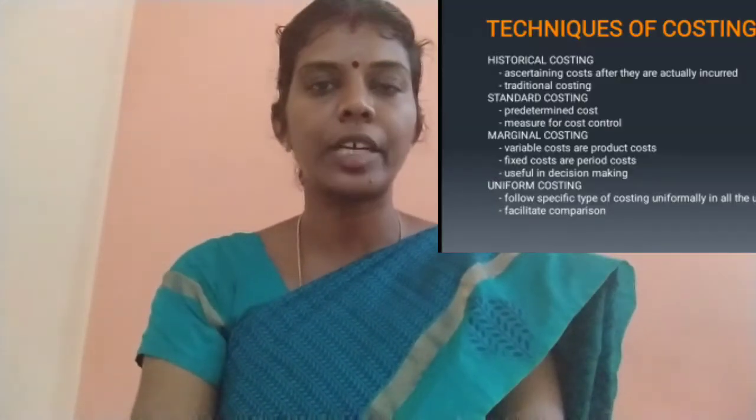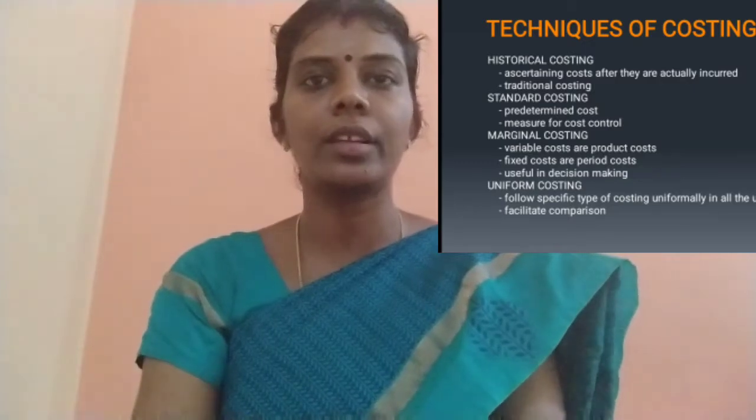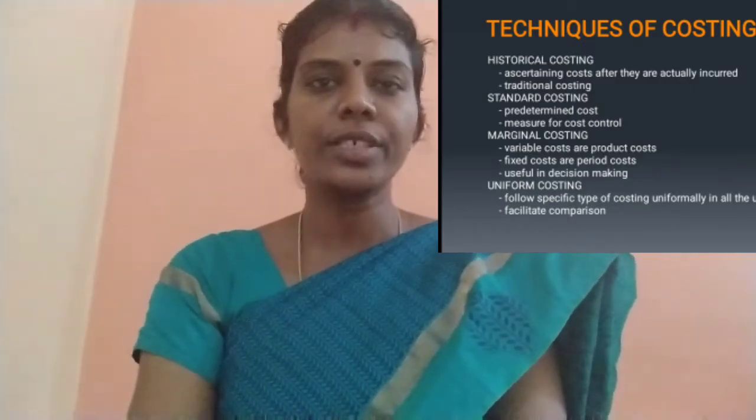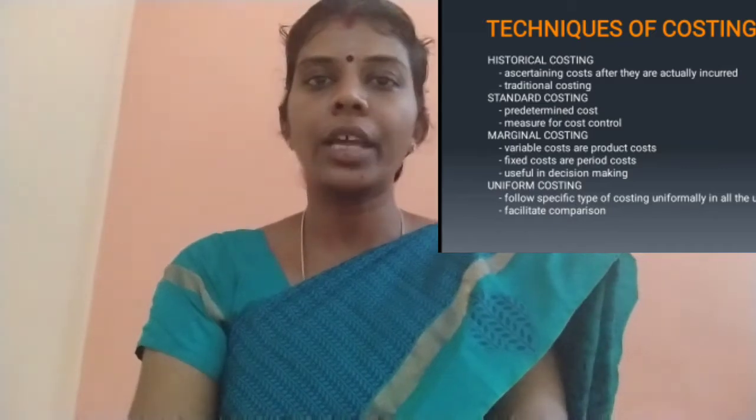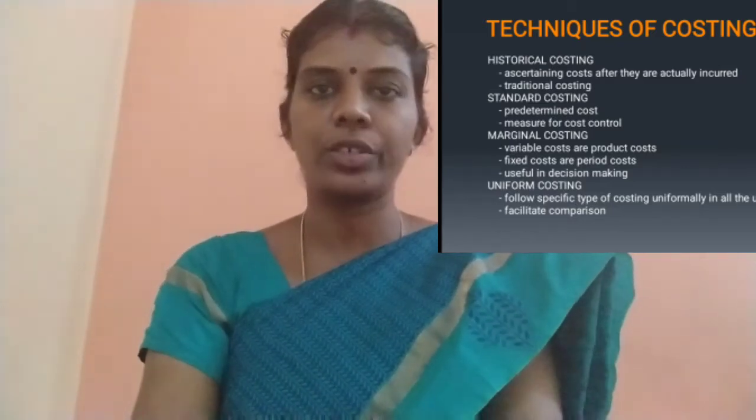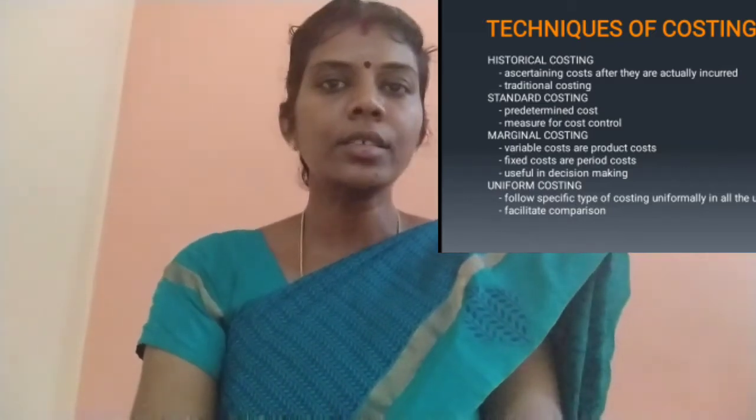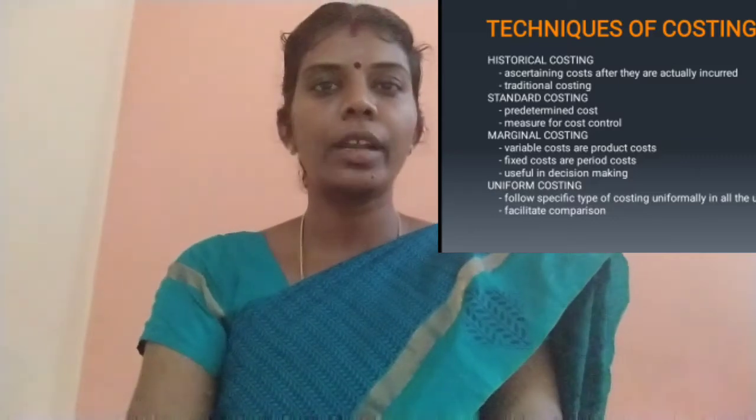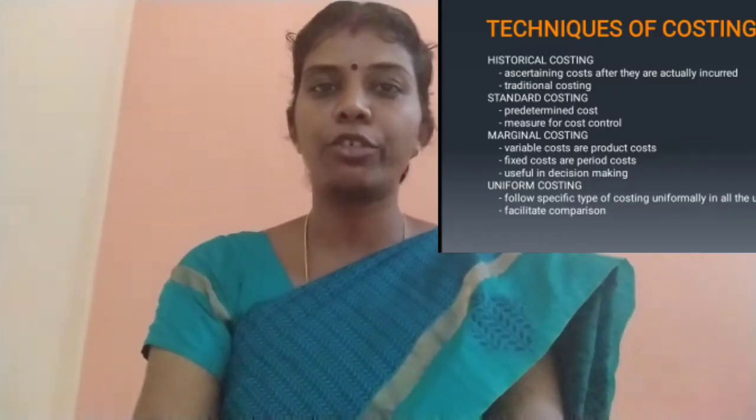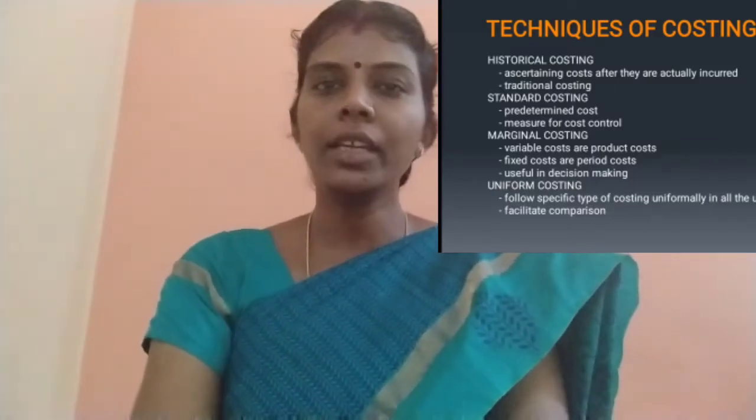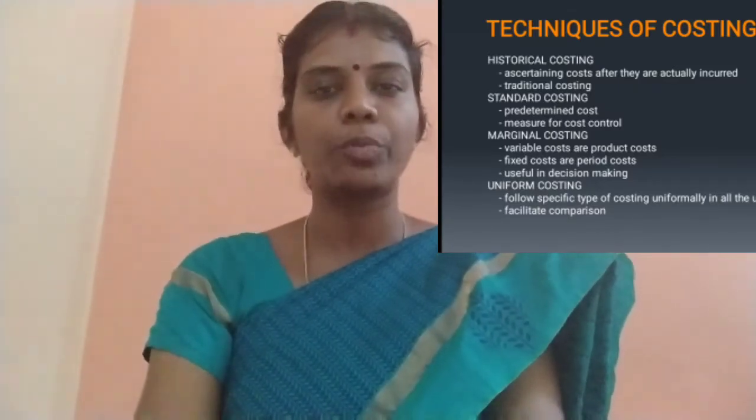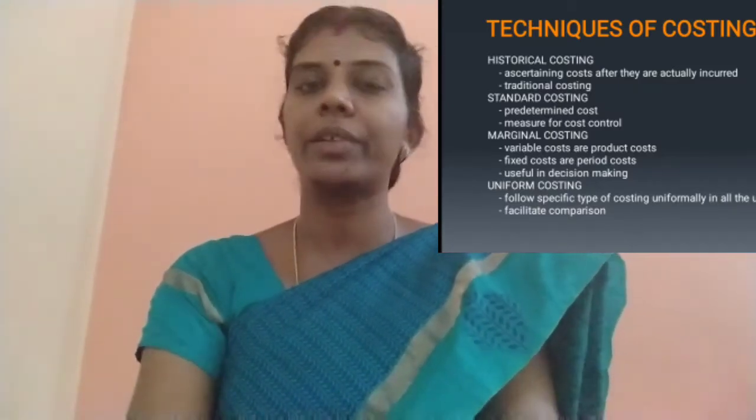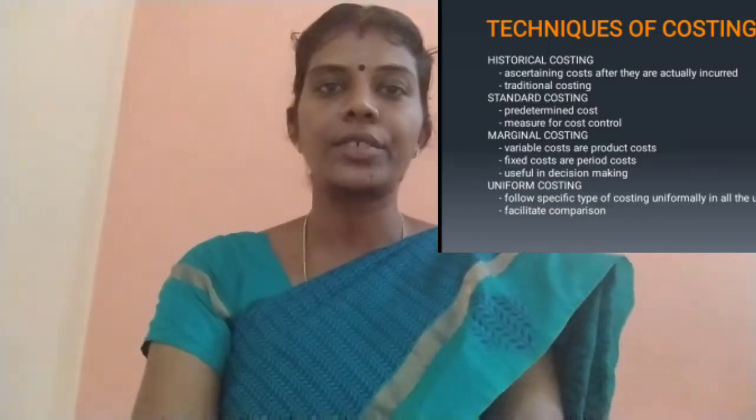The next one we are going to see is techniques of costing. There are 4 techniques of costing available. First one is historical costing. It is also known as traditional costing. Under this technique of costing, the cost price of a product can be ascertained only after the production is over. Usually, in cost accounting, we use a cost account for estimating the cost price of the product for the purpose of cost control. But in traditional accounting, we can calculate the cost price of the product only after the production is over, right?